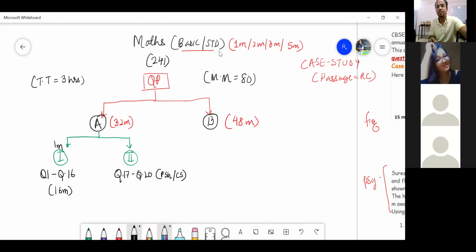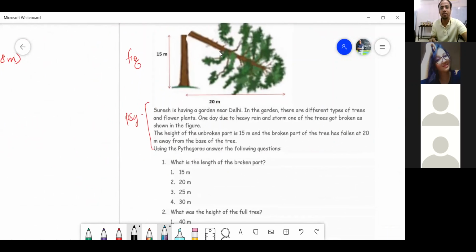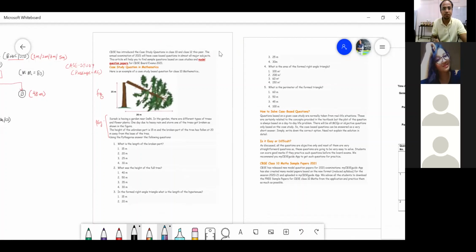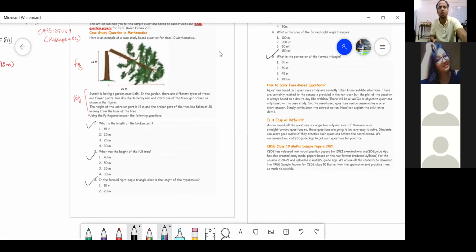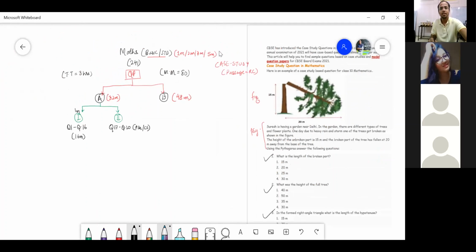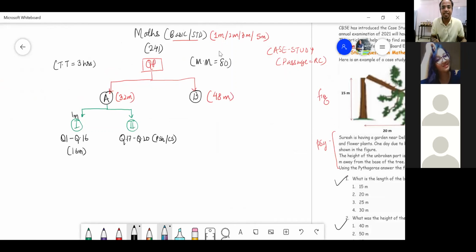How do I know? This is how the case studies look like. There is a passage given, and on the basis of the passage, there are 4, 5 questions which are being asked. This is how it looks like. Are you getting my point, all of you? Yes. Yes, sir. So, there are 4 passages. And in 4 passages, you have to answer 4 questions, and each question is of 1 mark. So total marks comes out to be, 4 fours are how much marks? 16 marks. So 16 marks plus 16 marks constitute 32 marks. Show me your thumbs up. Done. This is what we are going to deal today, right?